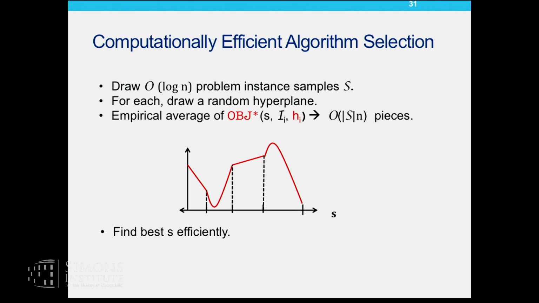This is a closed form expression, as I told you already, and this has only polynomially many intervals, and each interval has a linear or quadratic empirical average. And we can then find the best S within each interval and efficiently find the globally best S.